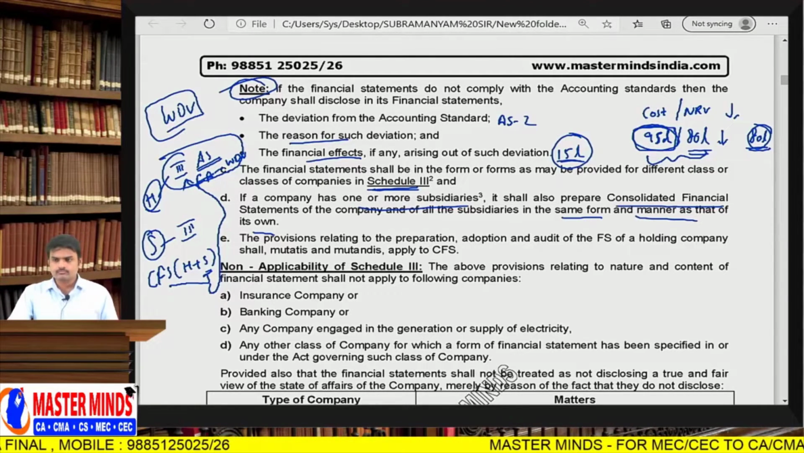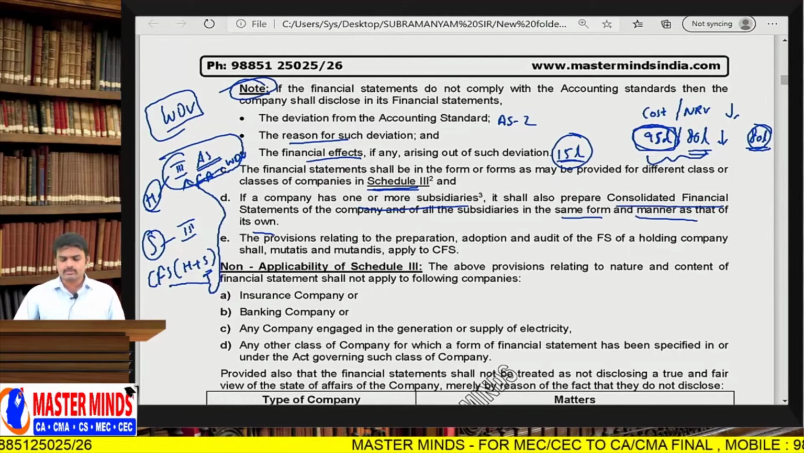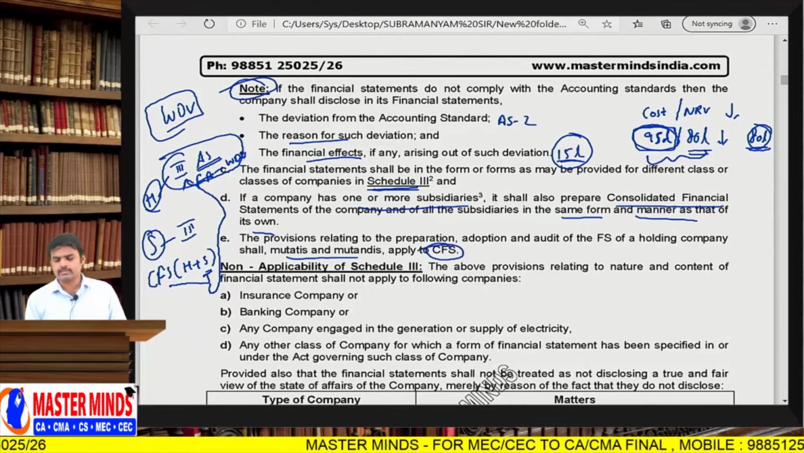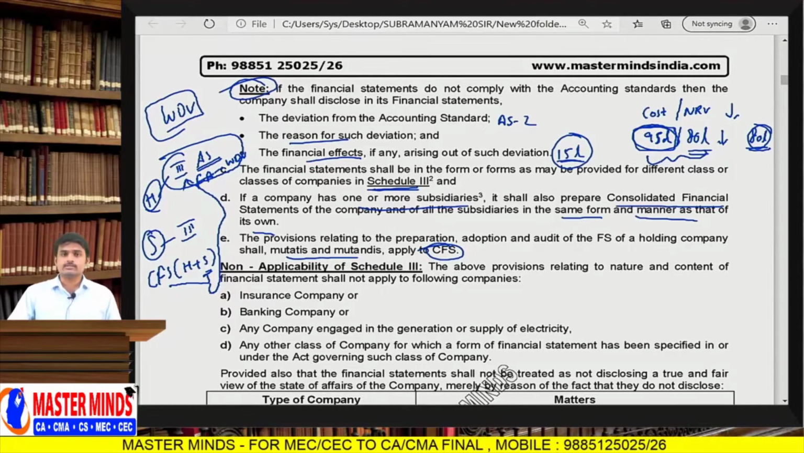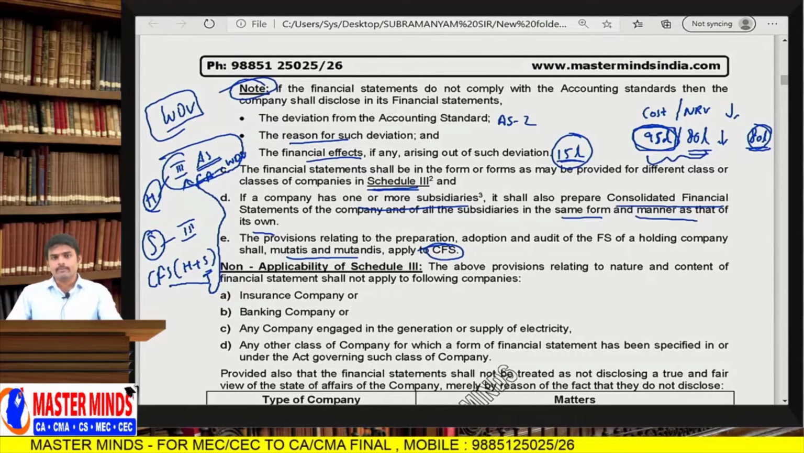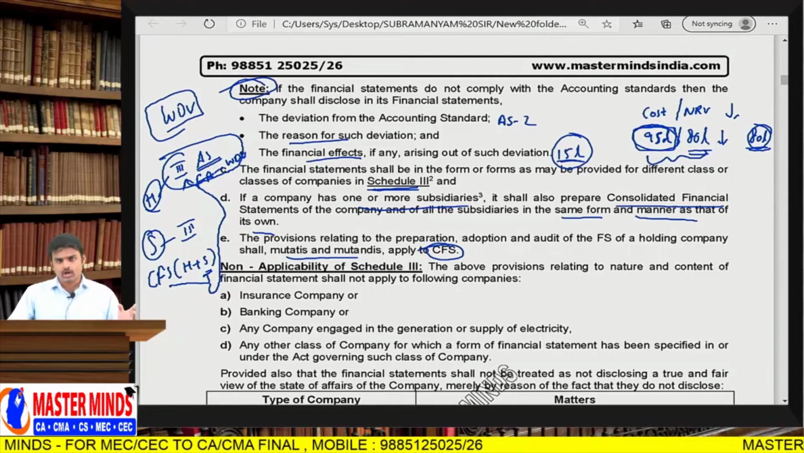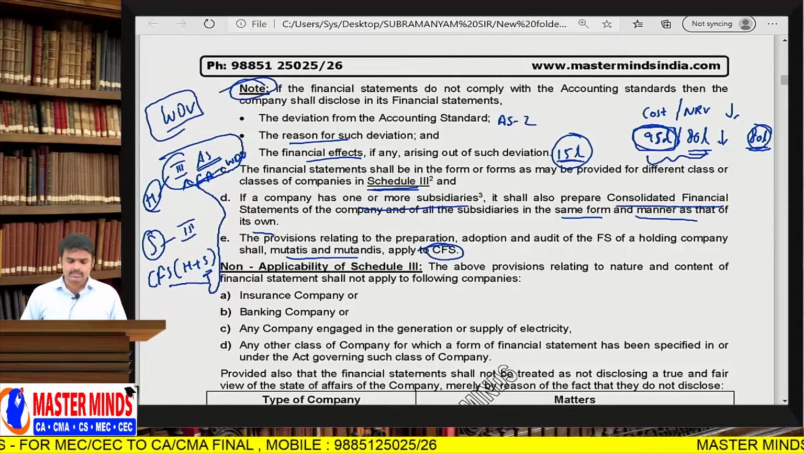So next one, the provisions relating to the preparation, adoption and audit of financial statements of companies shall mutatis mutandis apply to consolidated financial statements. So all the provisions relating to the audit of standalone financial statements, circulation of standalone financial statements, and placing standalone financial statements before members in the general meeting are also applicable to consolidated financial statements.